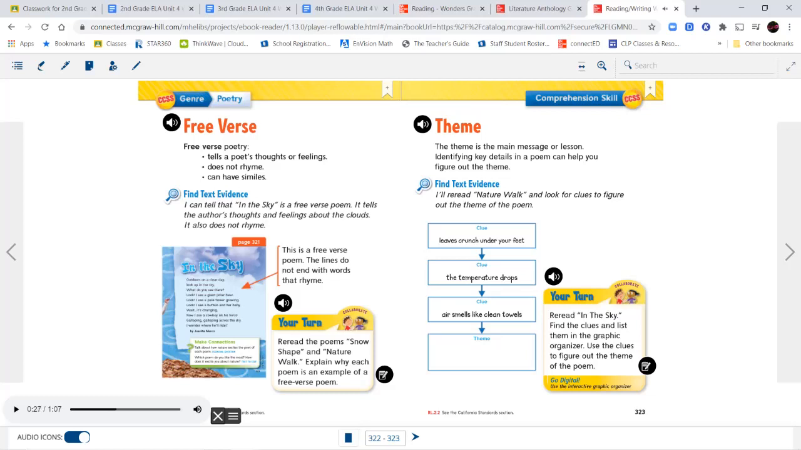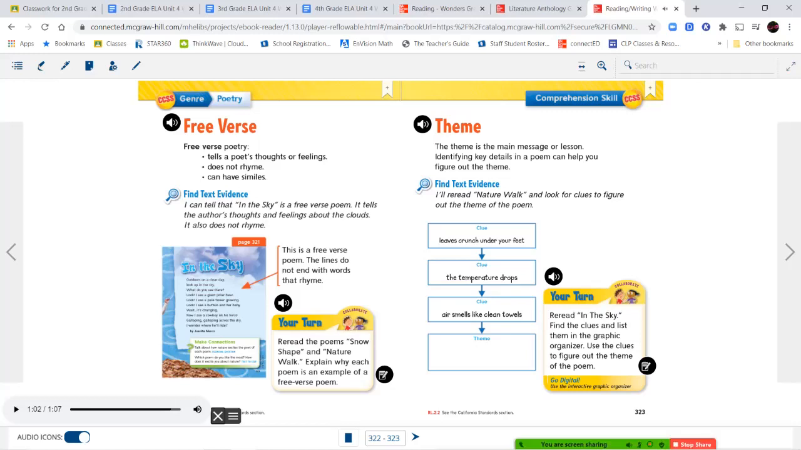In the Sky. Outdoors on a clear day, look up in the sky. What do you see there? Look, I see a giant polar bear. Look, I see a pale flower growing. Look, I see a buffalo and her baby. Wait, it's changing. Now I see a cowboy on his horse, galloping, galloping across the sky. I wonder where he'll ride. By Juanita Marco.